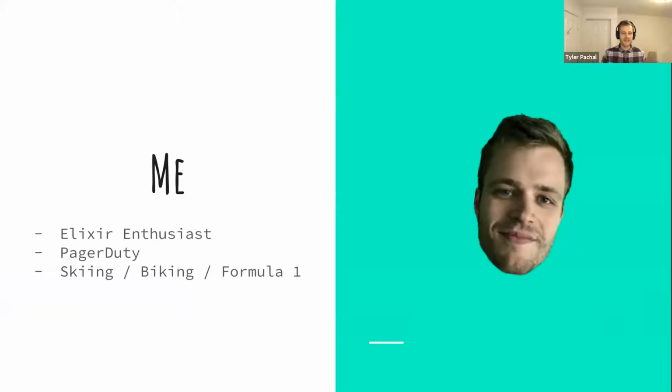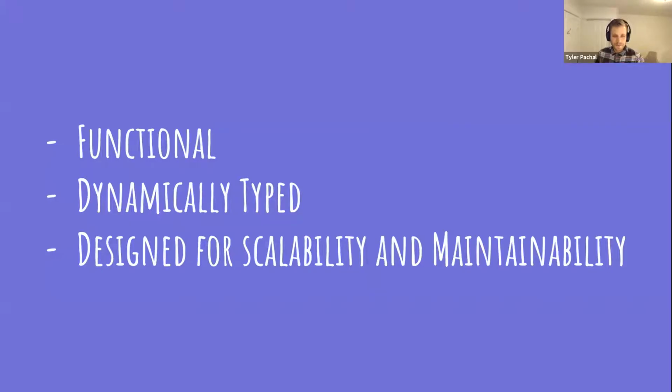So a little bit about me. Yes, I'm an Elixir enthusiast, and I work at PagerDuty, where we do a lot of Elixir. We've been an Elixir first company, I guess, for 3 years now, probably. And we have some great people working there with us that just know a lot about Elixir, and I learn a lot from them and have a good time working there. And in my spare time, I like skiing and mountain biking and Formula One. So if anyone wants to chat about those things, I'm also interested in those topics as well.